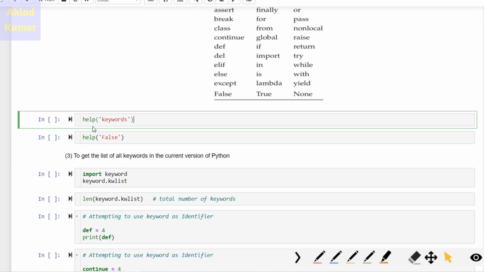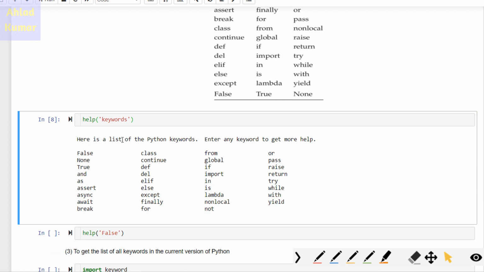Here you can see what I am writing is help keywords. What it will do is try to find out how many keywords we have in Python. So let me run this. Here you can see once I have written help keywords, it gives you the list of all the keywords that are available in the current Python programming version.